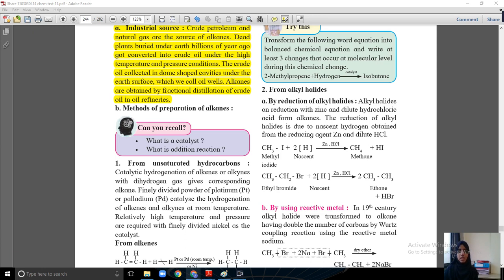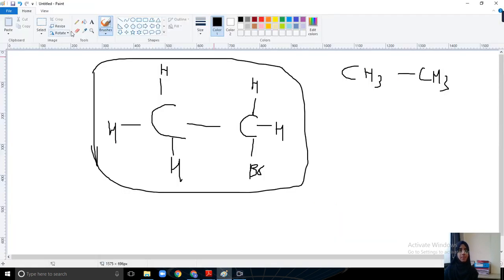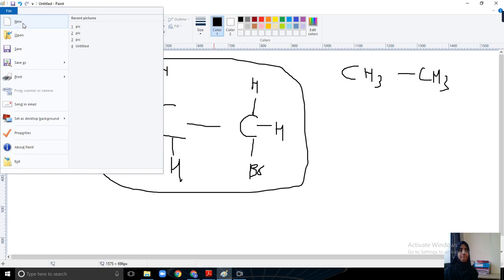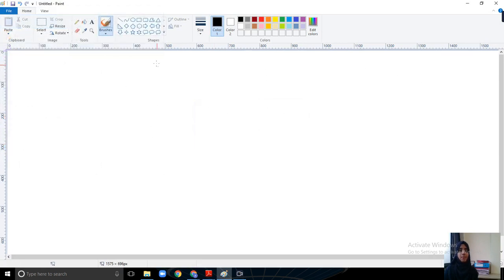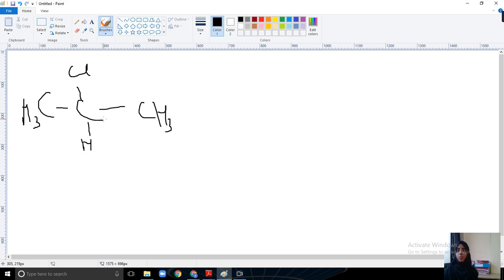See, one, two, three. CH3, CH, Cl. So this is 2-chloropropane, it is propyl chloride.